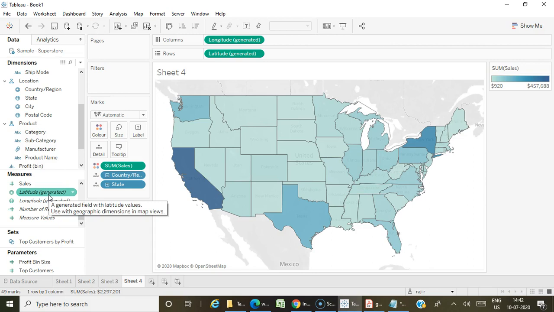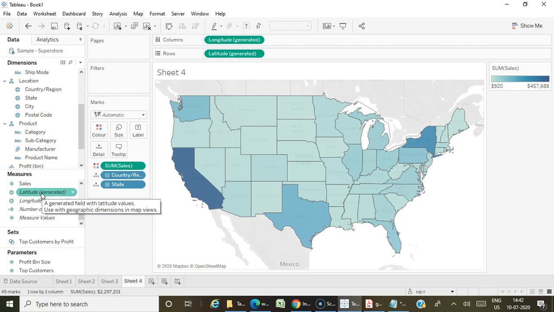When you connect to any data source, if you have any column related to your geographical areas like country, state, city, region, anything, even if only one geographical field is present in your data source, you will be getting these two generated fields, that is latitude generated and longitude generated. These generated fields are used to map the geographical dimensions on your map visualization.